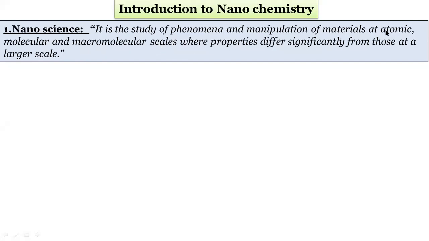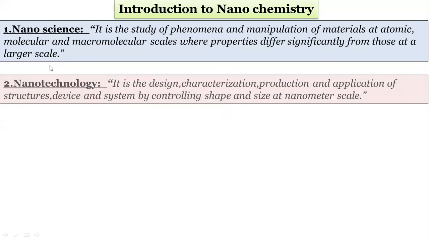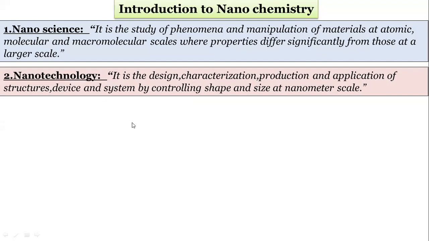So at all these scales, the properties of the materials are different. The properties differ significantly from those at larger scale. So this is called nanoscience. Nanotechnology means what? It is a technology and it is a science.